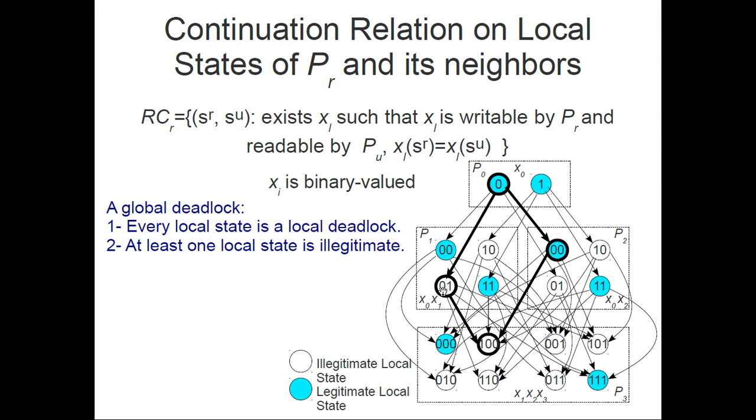So if every local state in a global state is a local deadlock, this is a global deadlock. So if we have diamonds over sets of local deadlocks, it means that these diamonds are global deadlocks. And if they have white states, it means that they are illegitimate global deadlocks, which is a nice way to reason about deadlocks just by checking the geometry of the continuation relation.